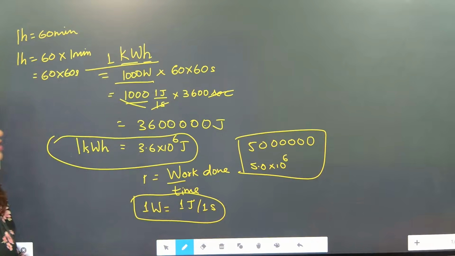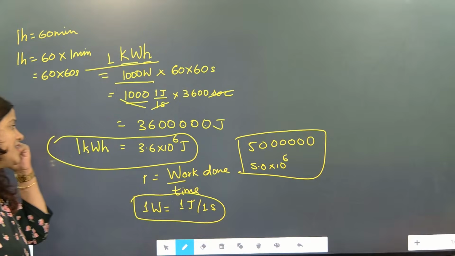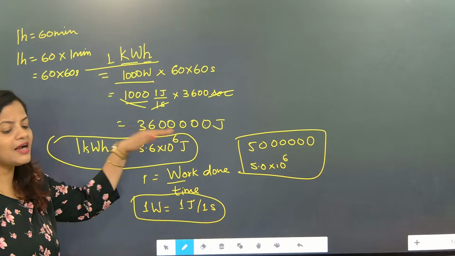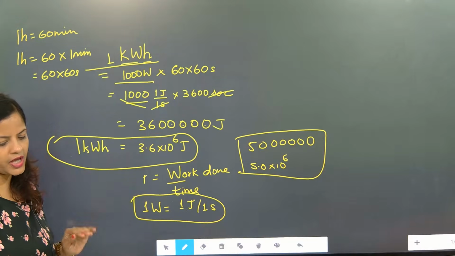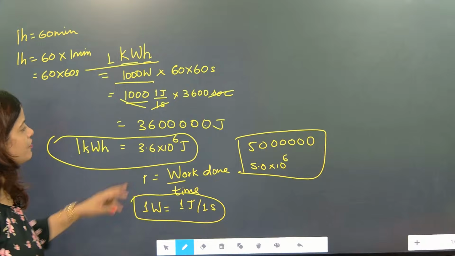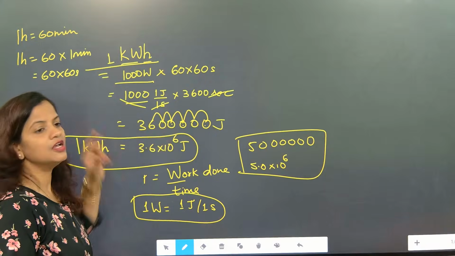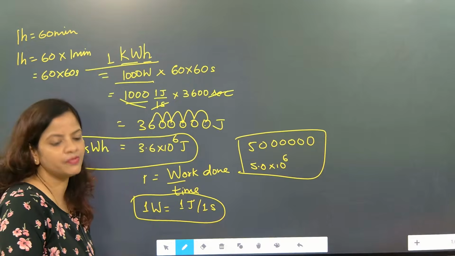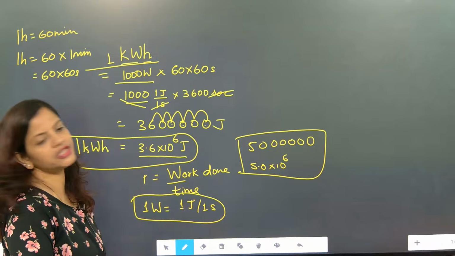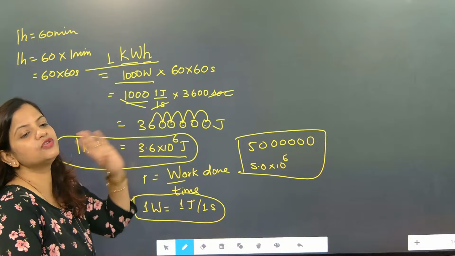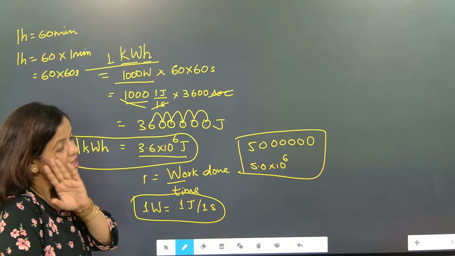This is the standard format of writing. So we can write like this, 3, 6, this many zeros, but this is not a standard format of writing in physics. The standard format is 1, 2, 3, 4, 5, 6. So after 6 digits you have to put a decimal. This is the standard notation. And in standard notation, 3.6 into 10 to the power 6 joule is coming as the answer.